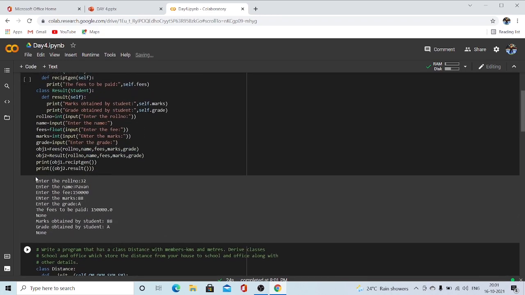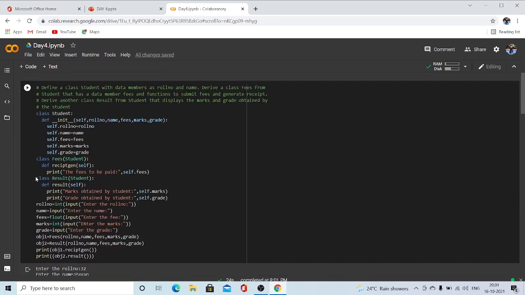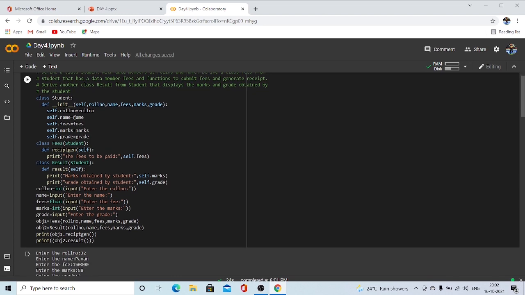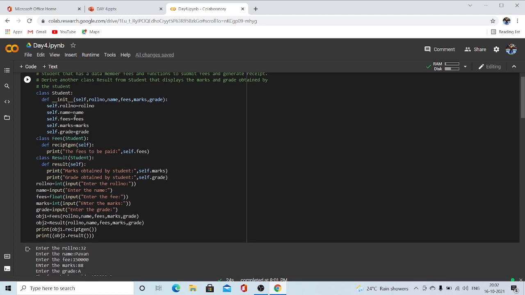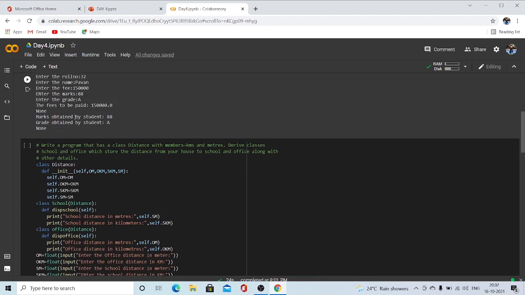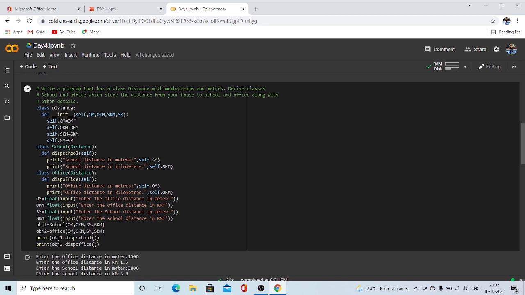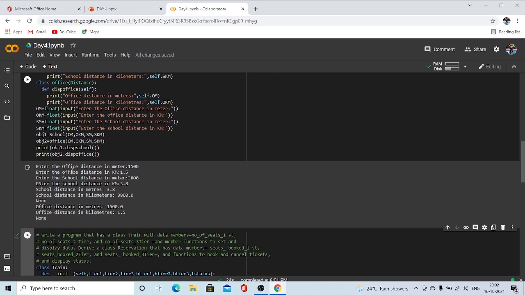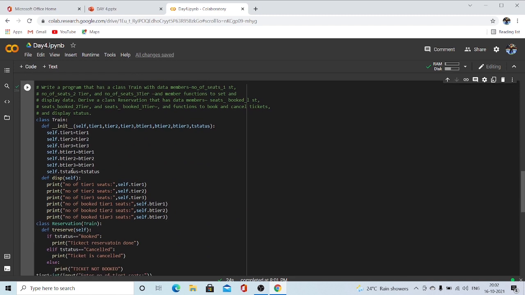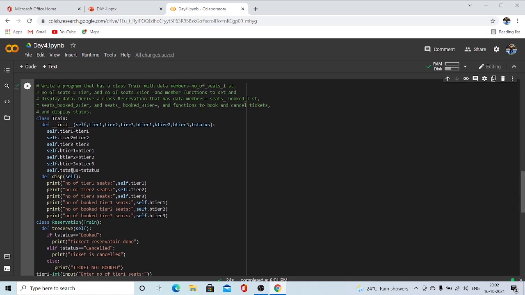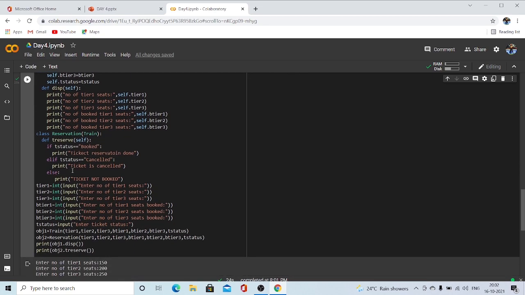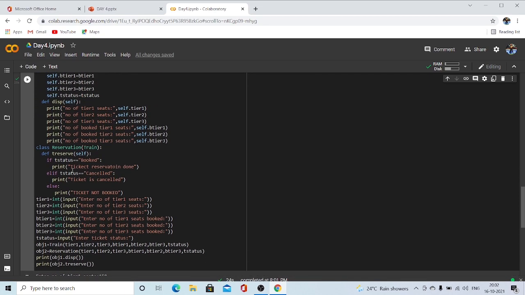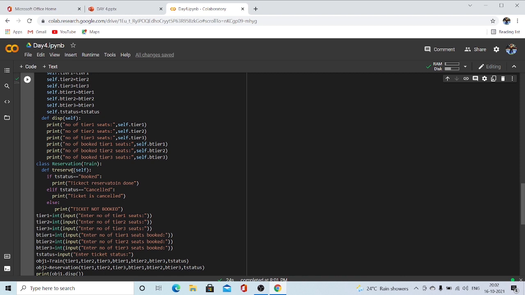So these are some of the examples I wanted to discuss with you. We are done with the 3 programs regarding the student and fees and their result program using inheritance. These all are very easy programs. Next, we did a program on school distance and office distance, using inheritance as well. And the third one is the train reservation and tier 1, tier 2, tier 3 example. This is also one of the easier ones, and I guess you all got the logic behind this.